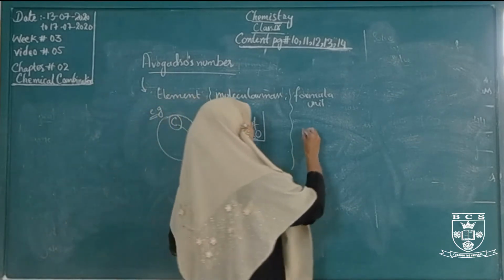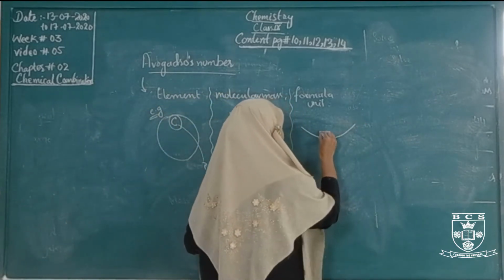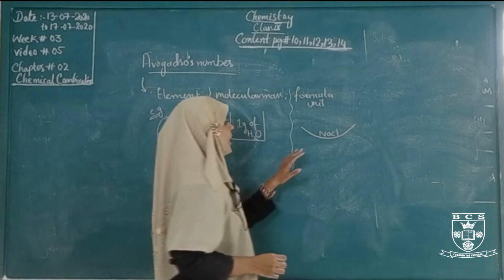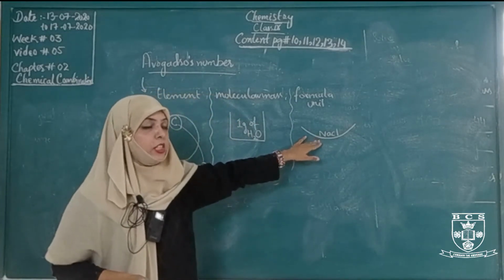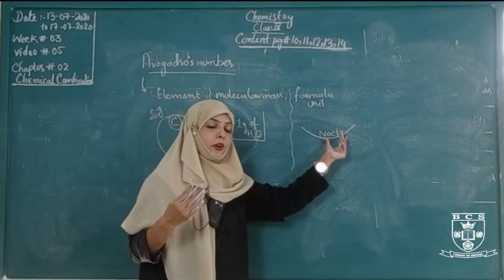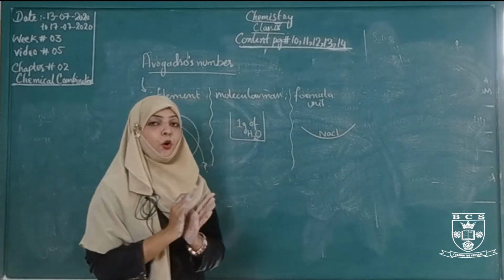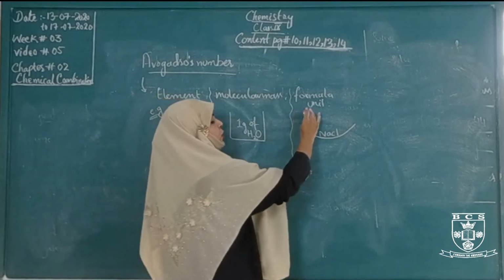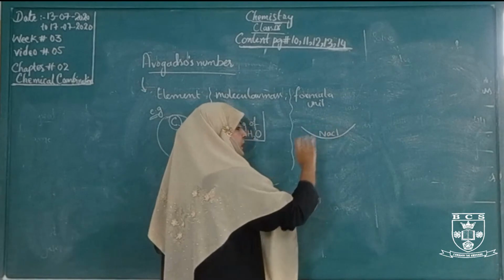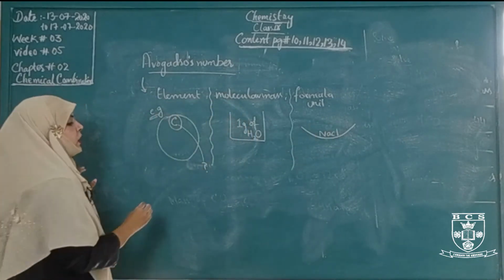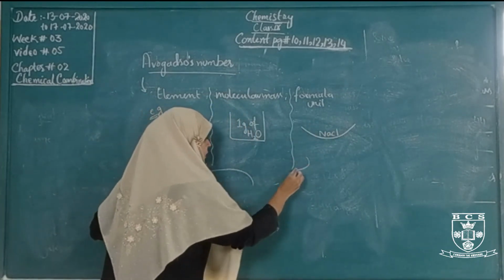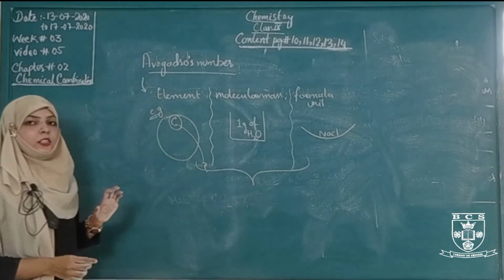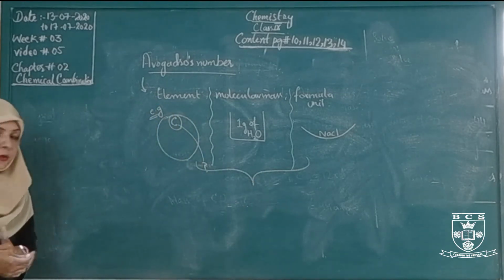So we have a plate of sodium chloride. On this plate is placed sodium chloride, table salt, and we don't know how many formula units of sodium chloride are on this table. So these situations are solved by Avogadro's number.